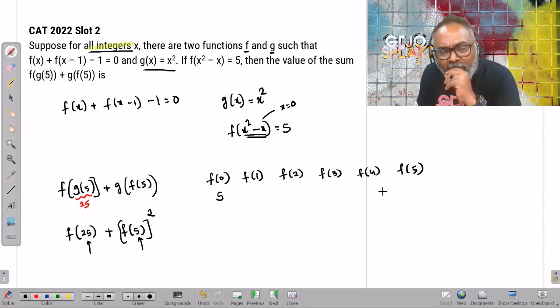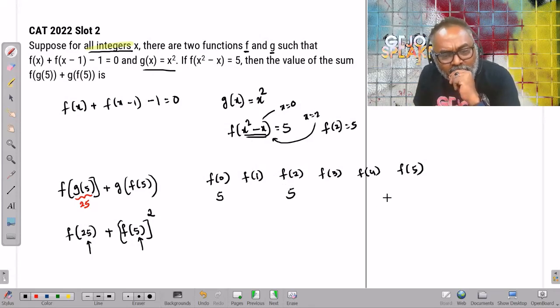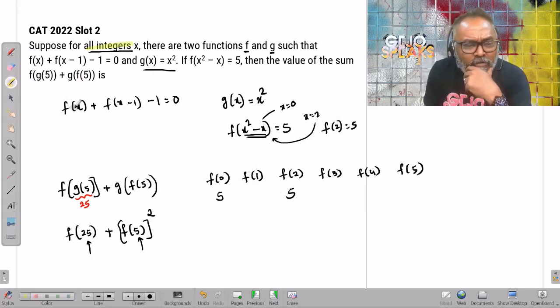This sequence behaves. Now maybe if I put x equal to 1, f of 0 equals 5, so that's the same thing. If I put x equal to 2, 2 squared is 4, 4 minus 2 is 2. I can also see that f of 2 equals 5. So I can probably get some values, but there are a lot of missing values. I need to get to f of 5. What is this information telling me?